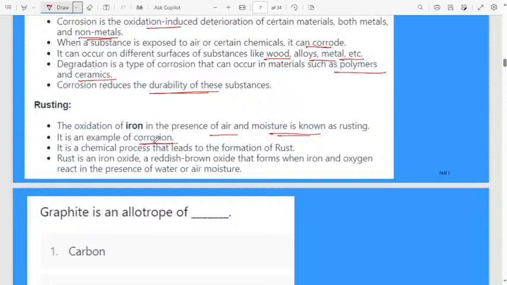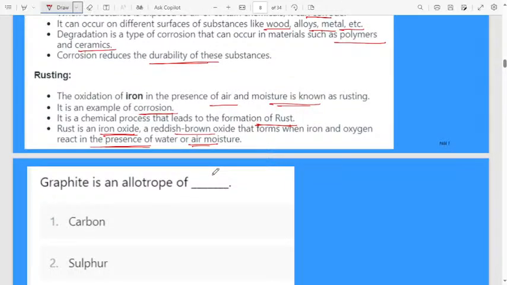See, don't get confused between rusting and corrosion. Both are almost the same, but rusting is a very good example of corrosion, okay. It is a chemical process that leads to the formation of rust. Rust is an iron oxide, a reddish brown oxide that forms when iron and oxygen react in the presence of water or air moisture. Here, what is the definition of rusting?